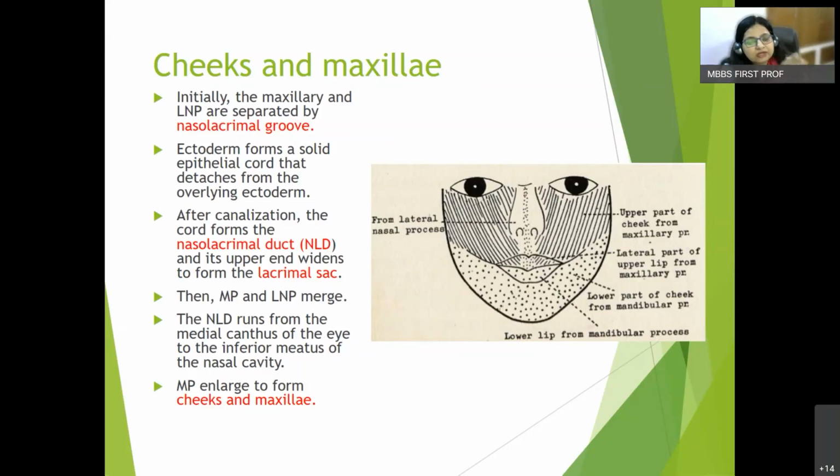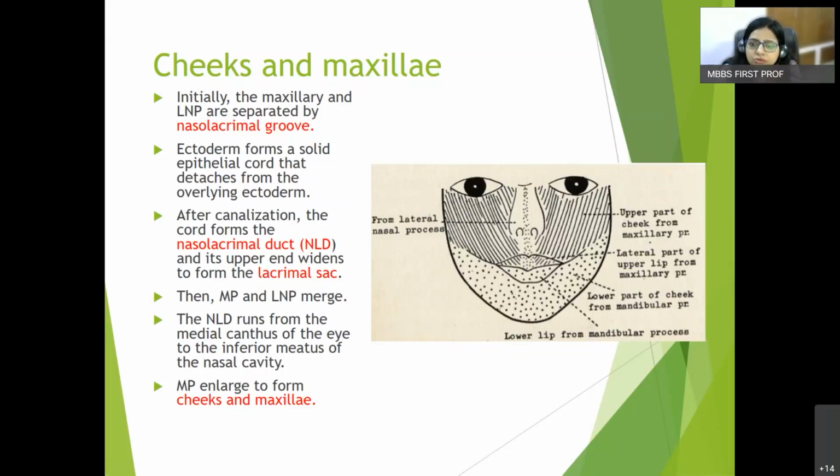Now this nasolacrimal groove converts into a solid cord. That solid cord actually undergoes cell deaths, and these cell deaths form small cavities which fuse with one another to form a larger cavity. And that cavity is basically known as nasolacrimal duct. Now this nasolacrimal duct, as you can see here, its upper end is widening to form the lacrimal sac, and it is inferiorly opening into the inferior meatus of nose.